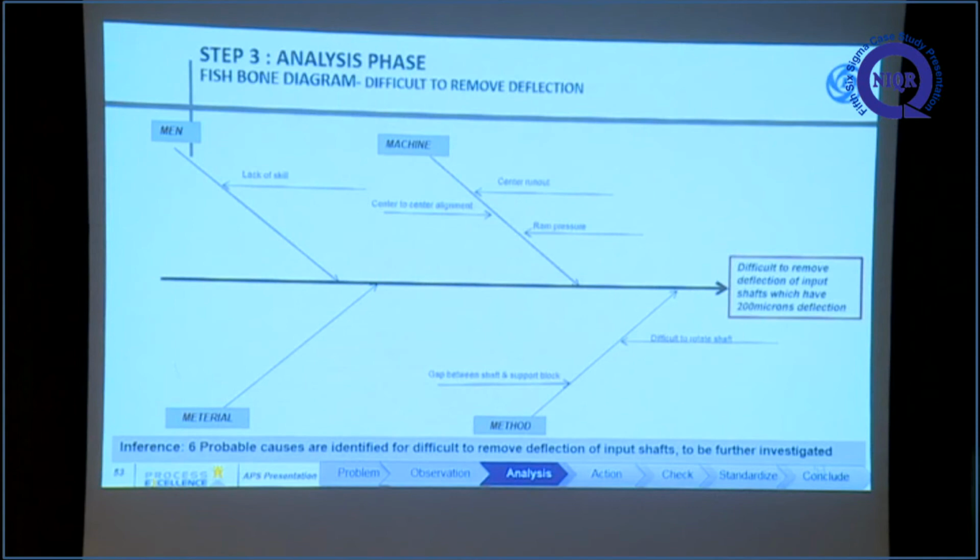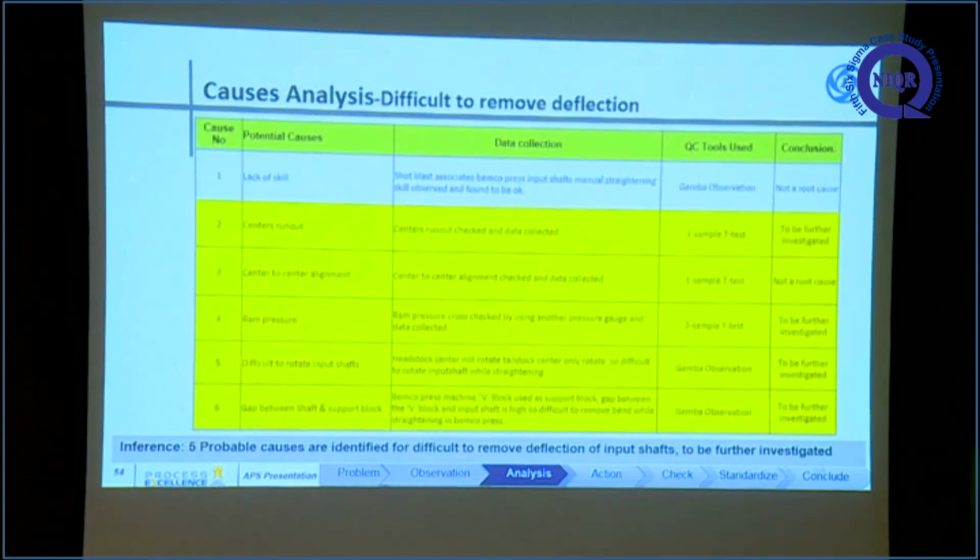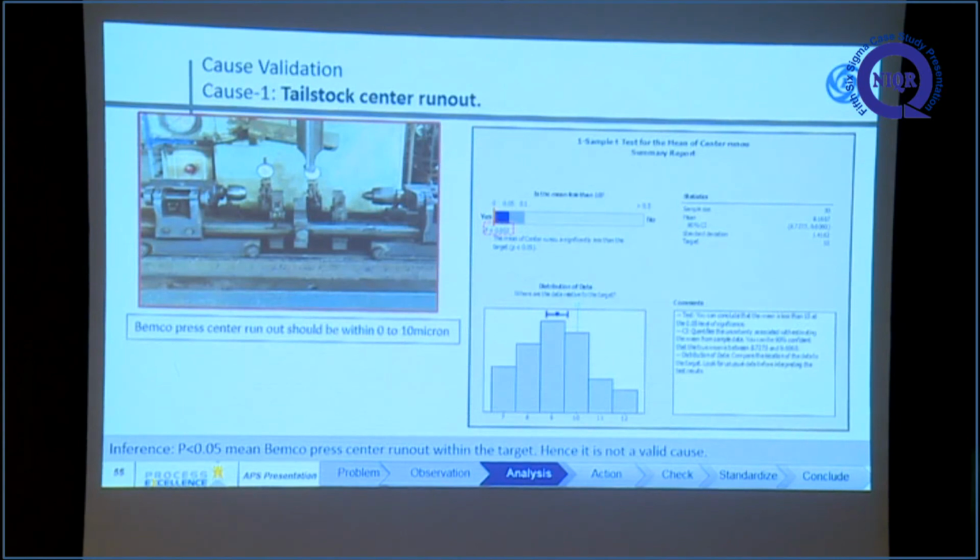This is a cause and effect diagram for the difficulty in removing deflection from input shafts that have 200 microns. From this, 5 probable causes are identified to be further investigated. This is a cause analysis. First cause is tailstock center runout. If the tailstock runout is more than the spec, it will reflect in the input shaft. That is one cause for difficulty in straightening the input shaft and bringing the deflection to 0 to 50 microns.